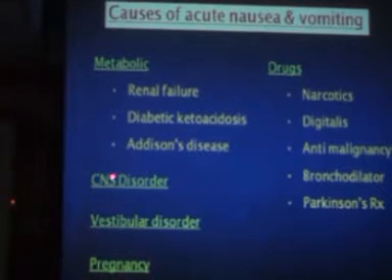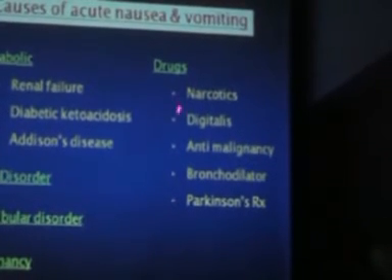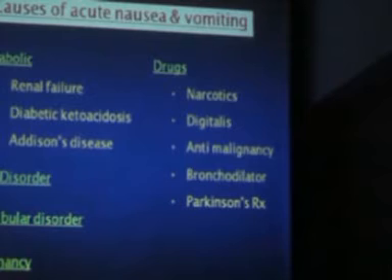Then various CNS disorders, brainstem disorders, strokes, whatever, vertebral artery territory stroke can produce vomiting. Your ENT disorders, vestibular disorders can produce vomiting. Pregnancy, of course, can cause vomiting. Various drugs, all drugs in allopathy can produce sometimes gastritis and vomiting, especially all those NSAIDs can produce vomiting.